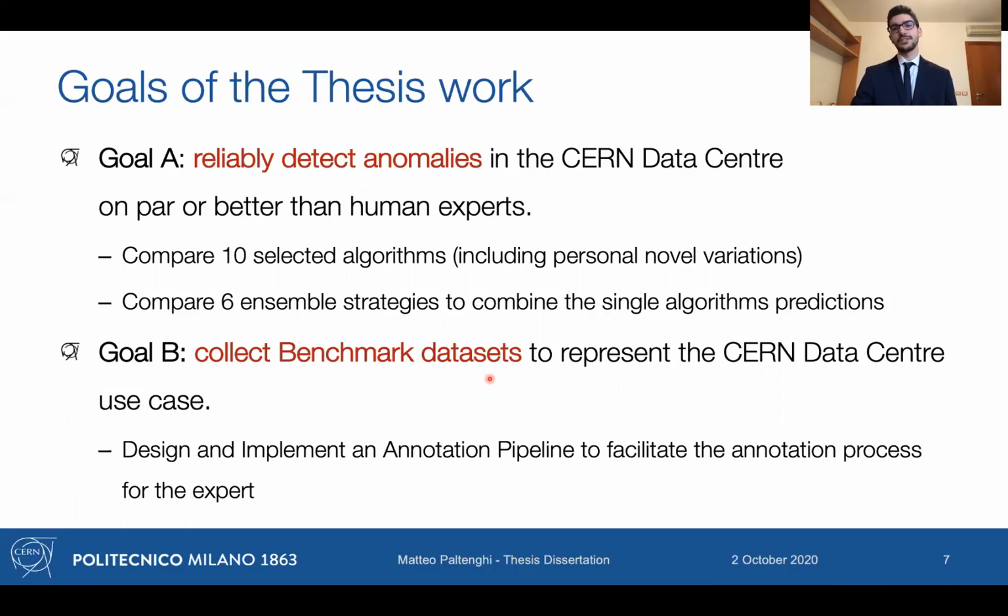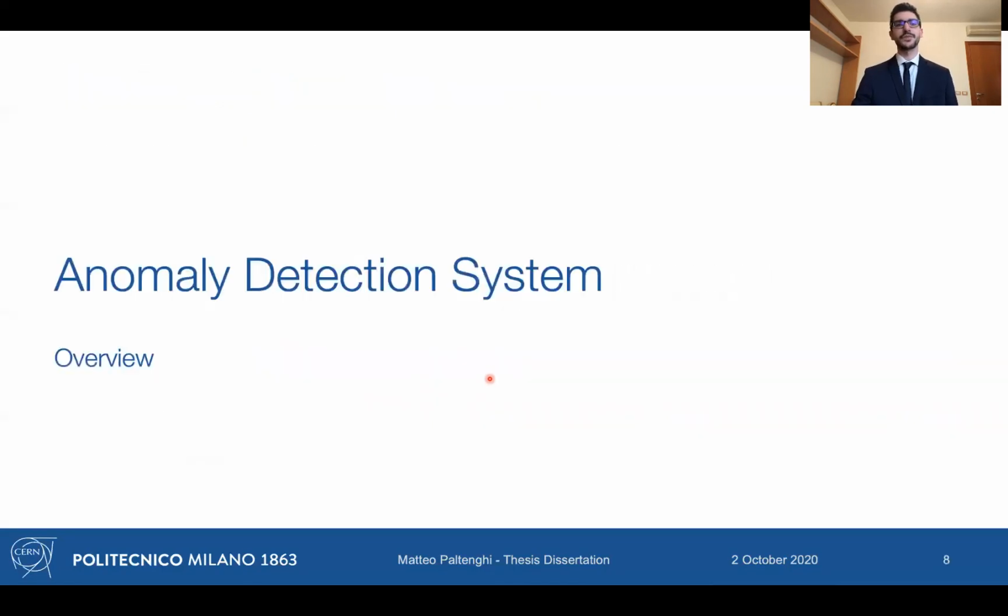In order to have this evaluation study, we needed to have a benchmark data set. And because of that, we had to collect it. It was not there at the beginning. Therefore, we put in place also a system that not only predicts anomalies using the algorithms, but also helps the experts to collect benchmark data sets. So let's start with this system.